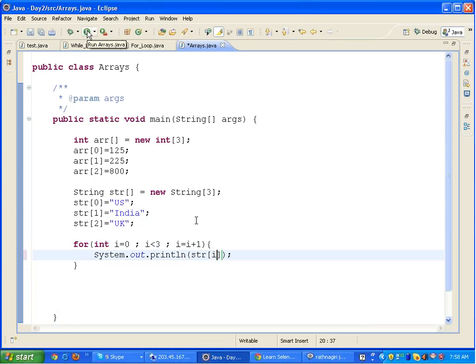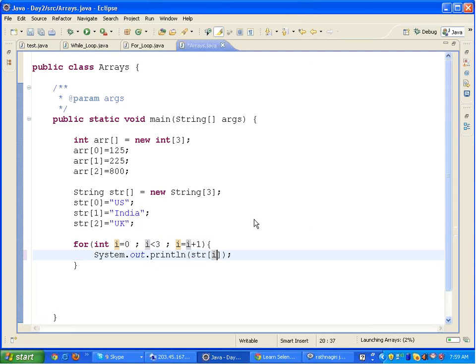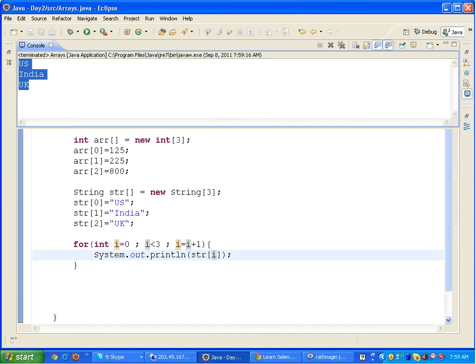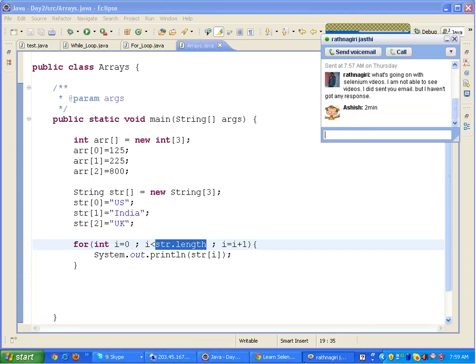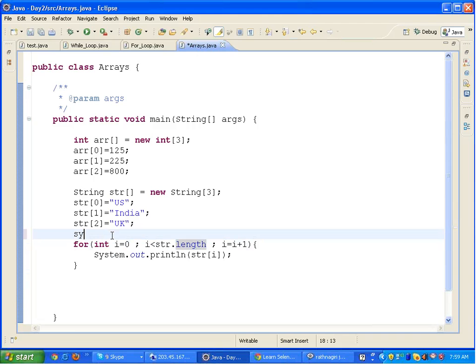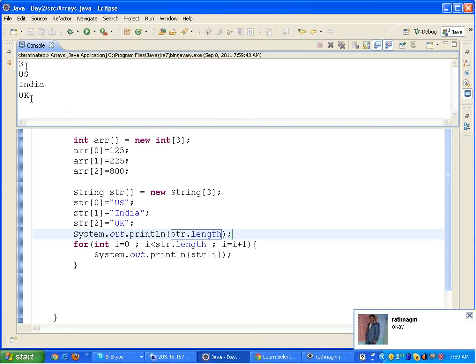When you run this code, it prints all the names of the countries, right? So instead of 3, you can also write str.length. str.length represents the length of the array. When you run this code, it prints 3. That means 3 is the length of this array, right?